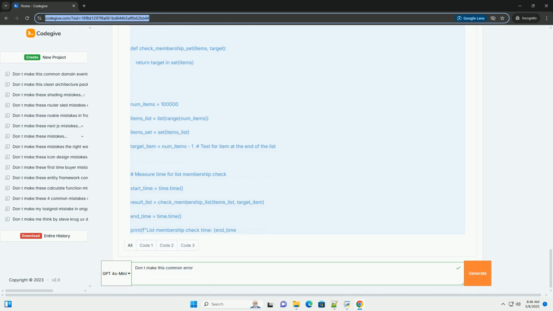Tools for performance analysis: profiling. Profiling is the process of measuring the performance characteristics of your code. It allows you to identify the hot spots, the parts of the code that consume the most time and resources. Profiling helps you make informed decisions about where to focus your optimization efforts.